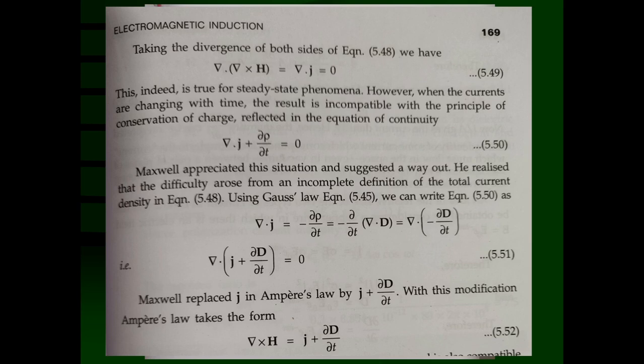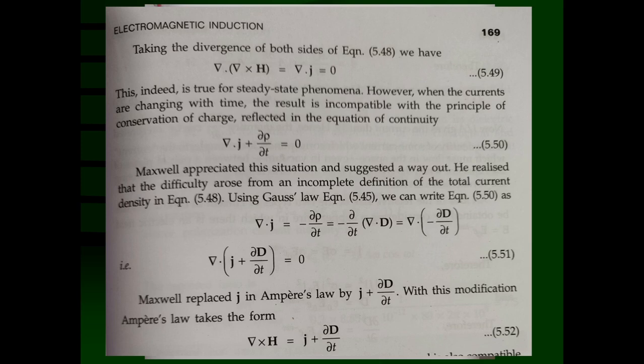If I draw a circuit with a simple DC battery connected with a resistance, and in between I connect an ammeter which measures the current, the current passing in the circuit will be V upon R, according to Ohm's law, I is equal to V upon R. This current is constant with respect to time because the resistance is a linear component, and hence Ohm's law is a linear law.